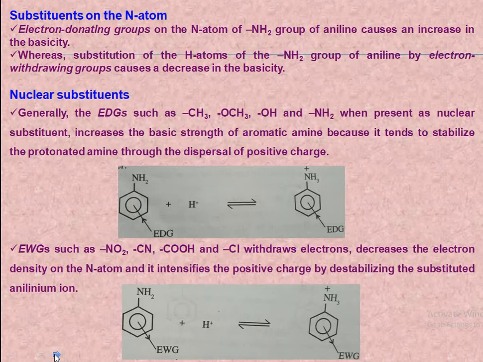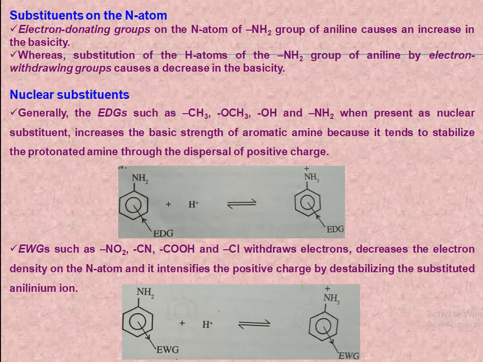Now what is the effect of substituents on the nitrogen atom of the aromatic amine? Electron donating groups on the nitrogen atom of the amino group of aniline cause an increase in the basicity, because the +I effect of the substituents increases the electron density on the nitrogen atom, thereby increasing the basicity of aniline.